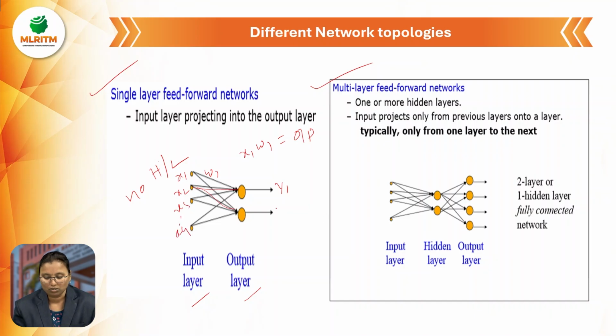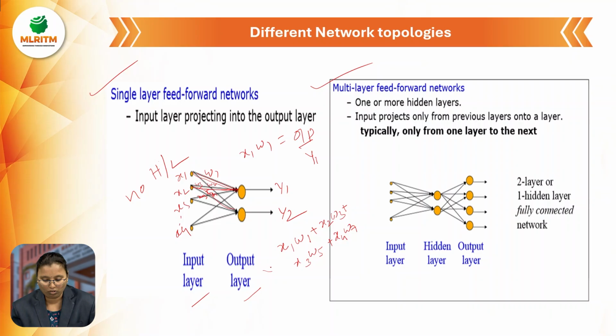Suppose this is taken as x4. This is y2, and here the output places we can take as y1. How do we get y1? Here x1 w1, and here x2, this is taken as w2, this is w3, w4, w5. So y1 = x1 w1 plus x2 w3 plus x3 w5 plus x4 w7.